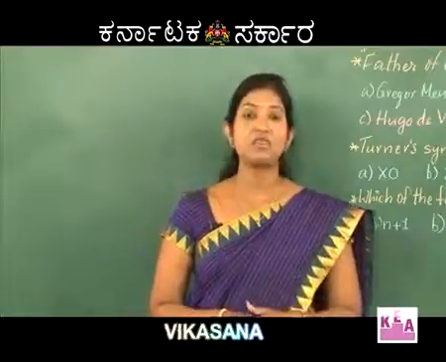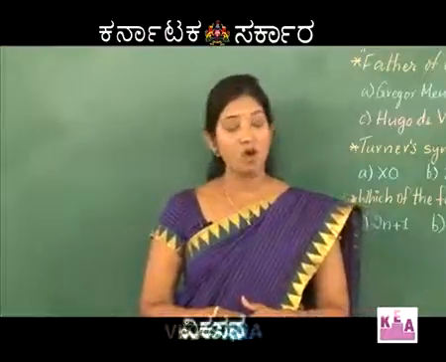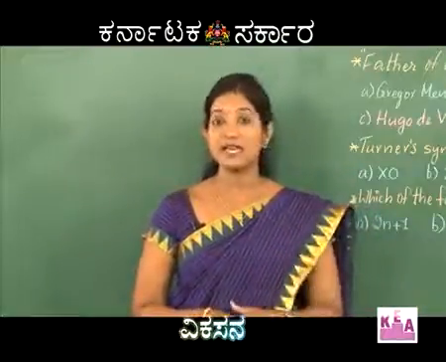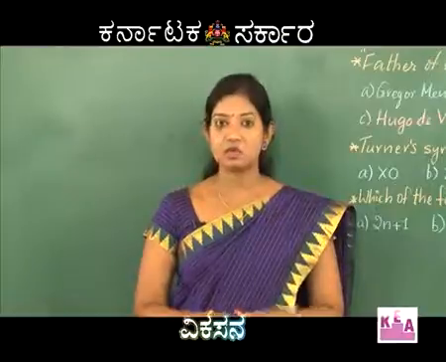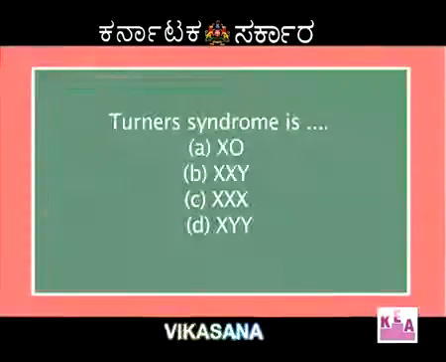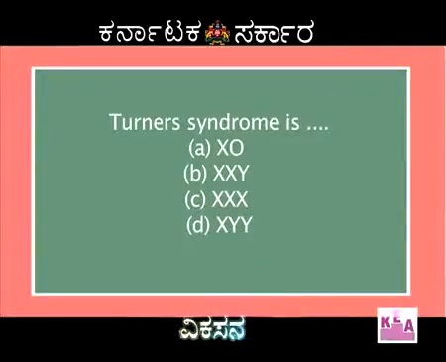What is the reason for being sterile? We are all aware that to be a fertile female human being, 2 X chromosomes are required. But here there is deletion of 1 X chromosome, that is, XO is the condition. B, XXY.